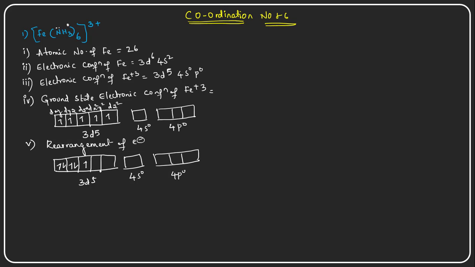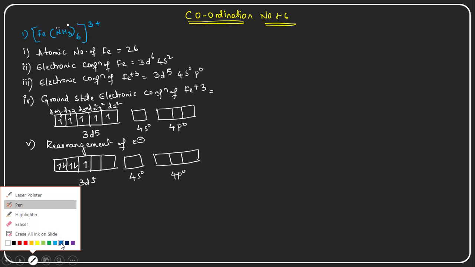Now see here, this iron plus 3 is providing empty orbitals, a sufficient number of empty orbitals for the formation of coordinate covalent bonds with the 6 ammonia molecules, and these 6 orbitals are converting into hybridization.